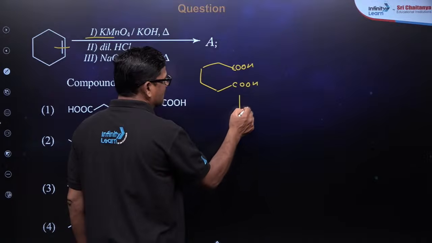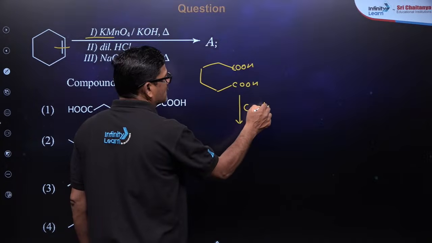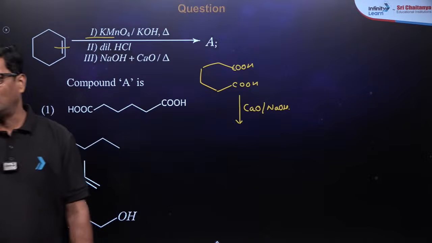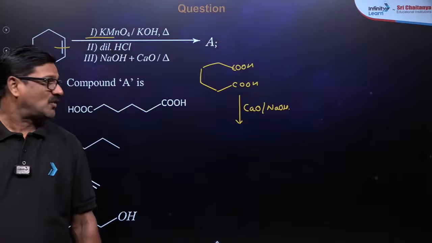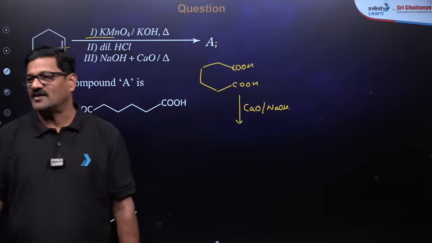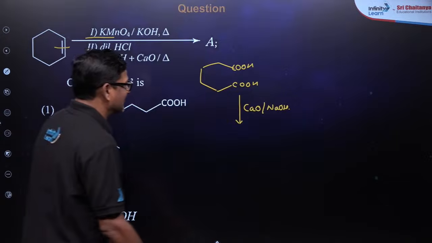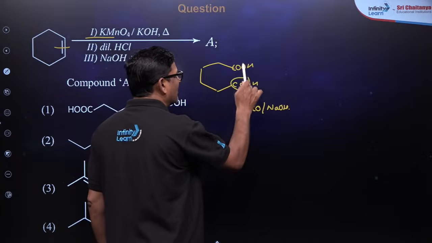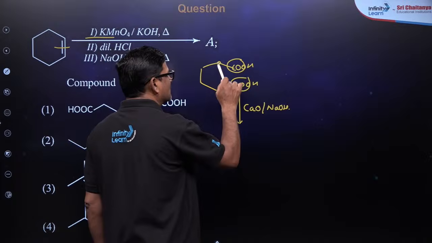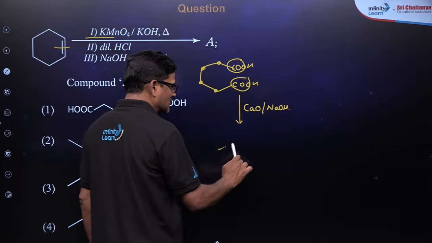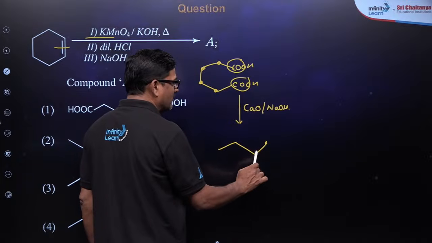When it is treated with CaO and sodium hydroxide, this is soda lime. It is used for decarboxylation. Hi Jyoti, this is going to be eliminated, decarboxylated, so that an alkane is going to be formed.